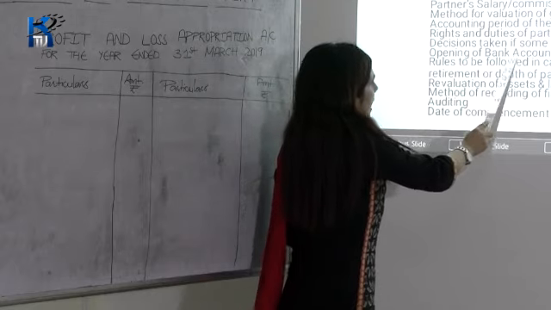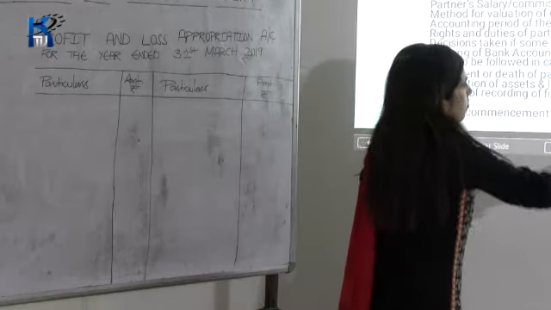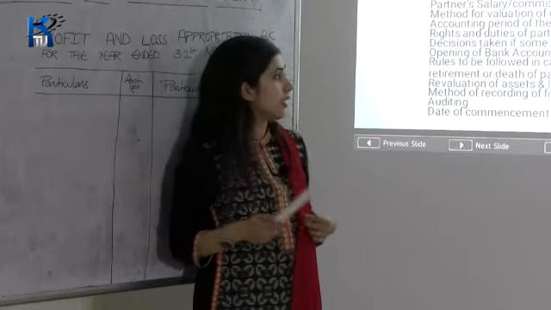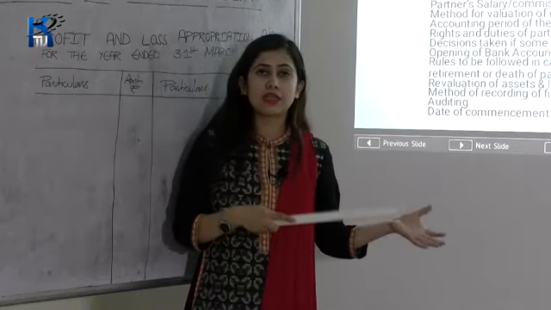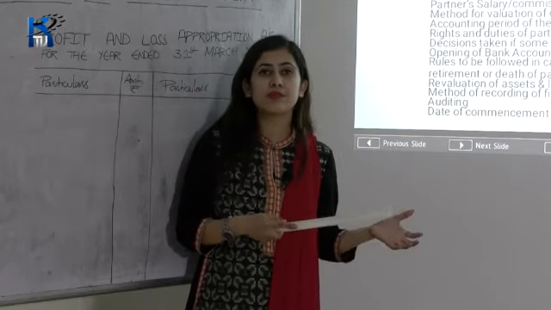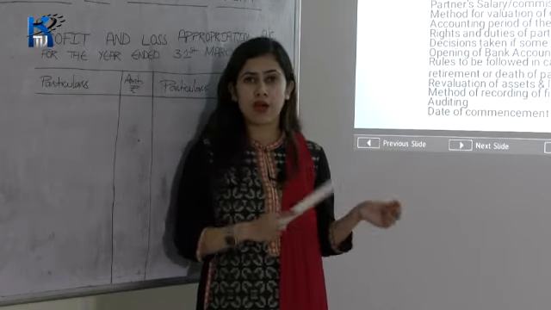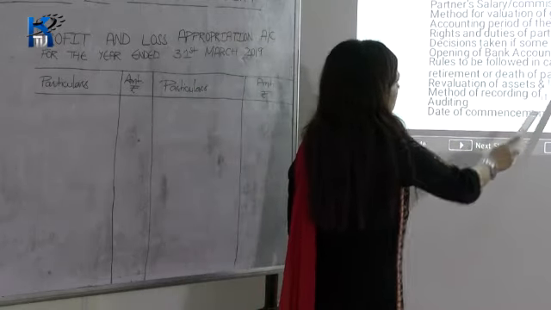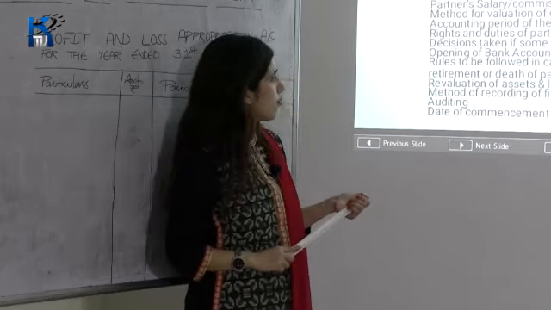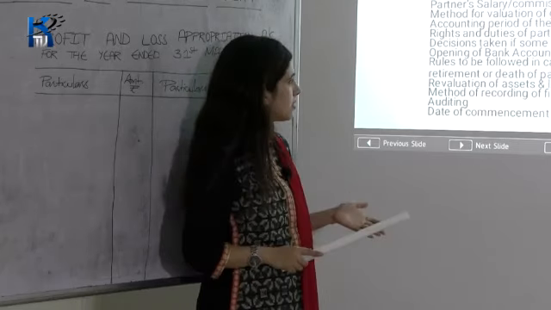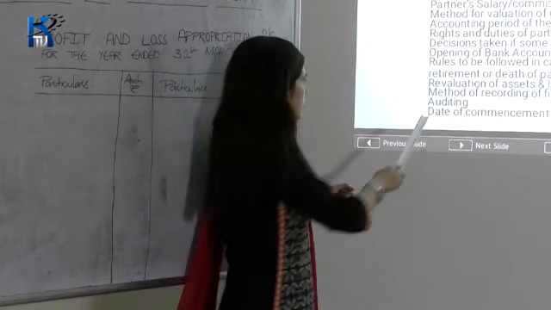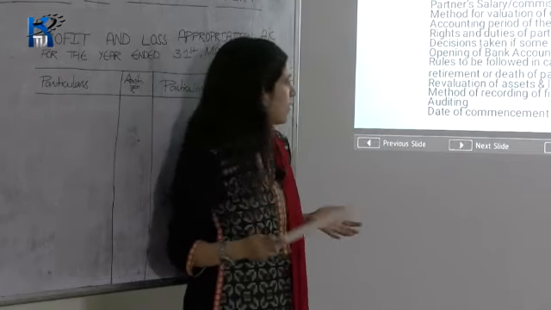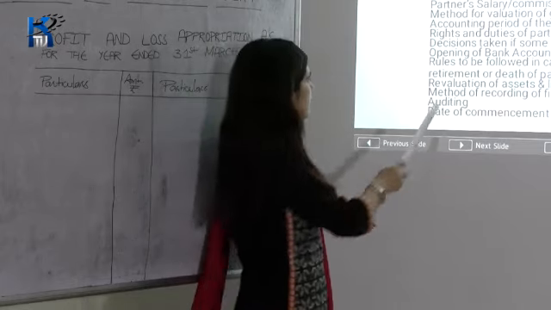Then opening of the bank account, whether it will be in the name of the firm or the partners. If you are opening a bank account, whether you are going to open that account in the name of the firm or in the name of the individual partners, you have to mention in the partnership deed. Okay. The next is retirement or death of a partner. Is there any specific thing for the retirement and death of a partner, for revaluation, etc.? That also you have to mention in the partnership deed.